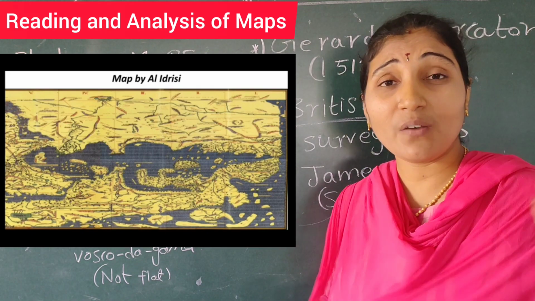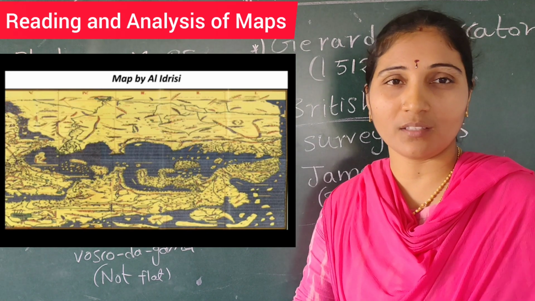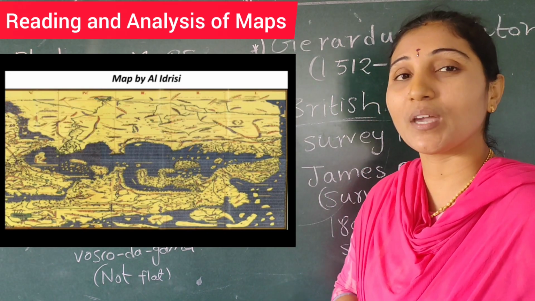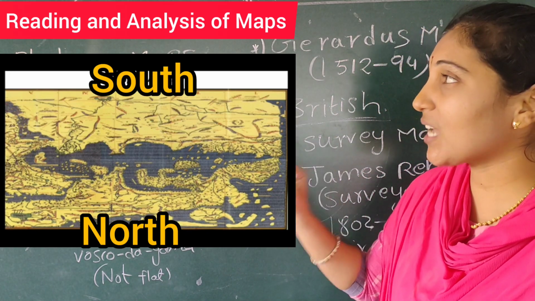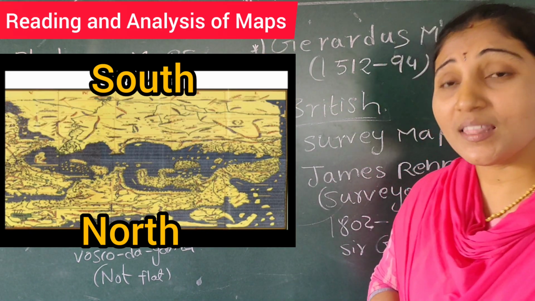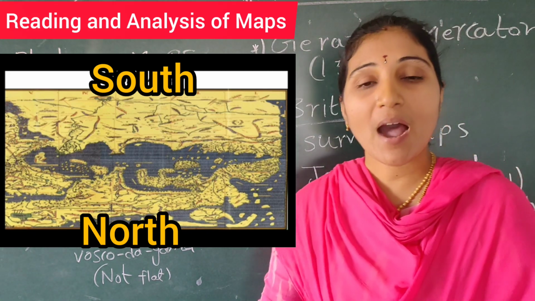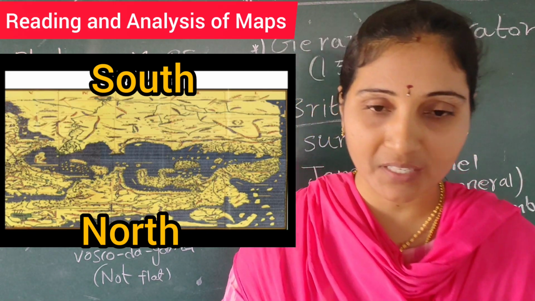But actually, when we discuss map directions, the top of the map indicates north. Here you can clearly see that south is at the top and north is at the bottom. This is a major difference in the map made by Al-Idrisi.